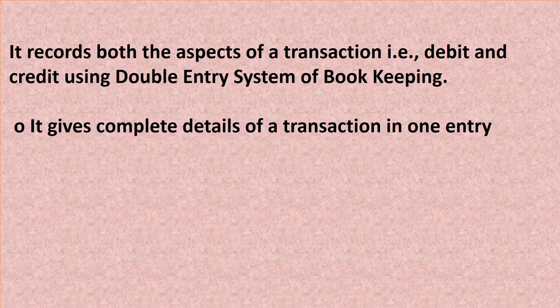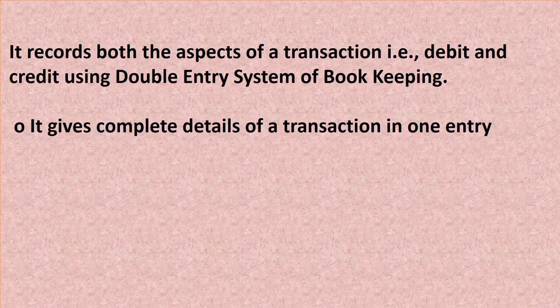So all these entries that happen in the business are recorded in the journal according to the double entry system of bookkeeping. Fine. Fourth one is it gives complete details of a transaction in one entry. Definitely in one entry we get to know what type of transaction happened in the business. Fine.